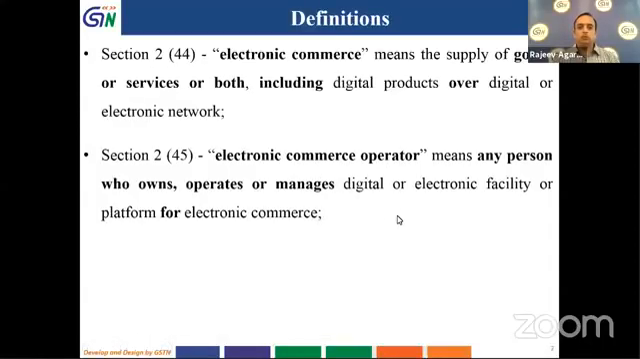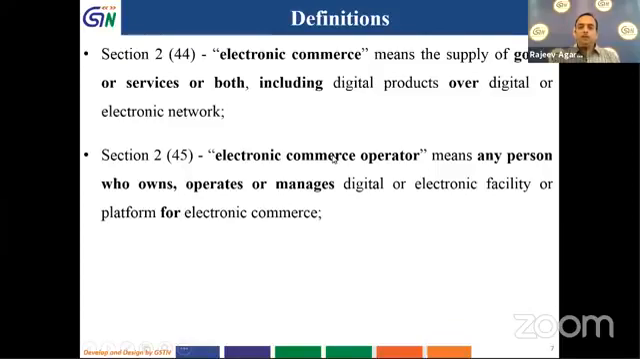Now, as per section 2(44), electronic commerce means the supply of goods or services or both, including digital products over a digital or electronic network. It means it is goods, it is services or both, including digital products over digital electronic network, like any electronic platform. Further, section 2(45) defines electronic commerce operator as any person who owns, operates or manages a digital or electronic facility or platform for electronic commerce.